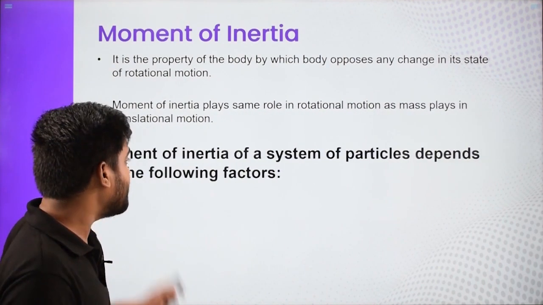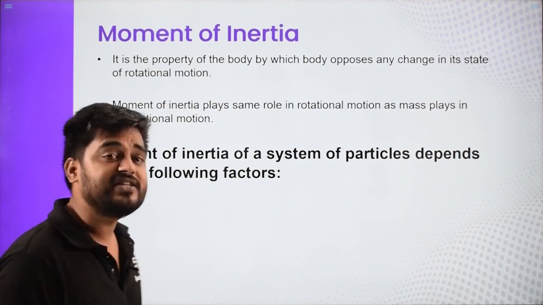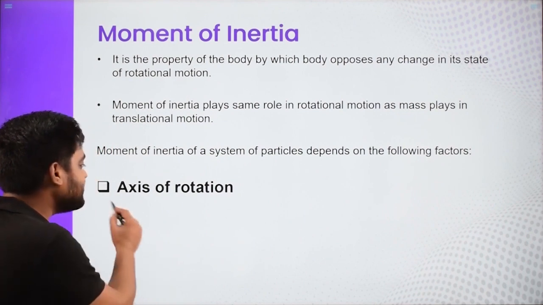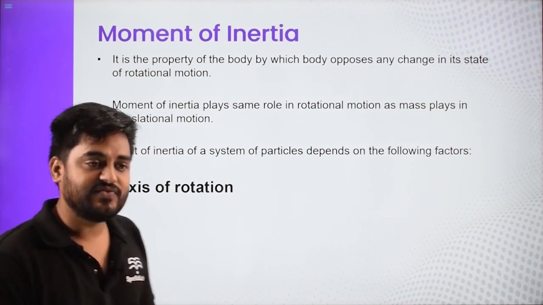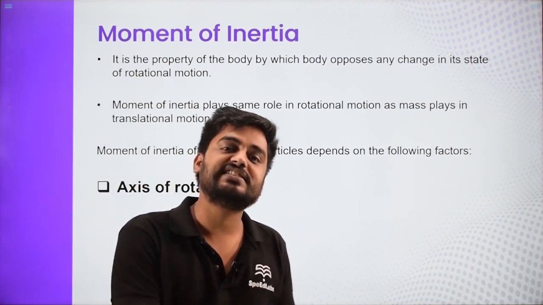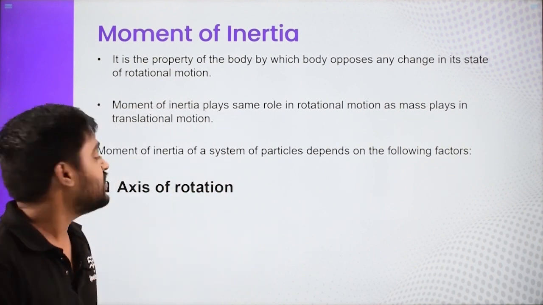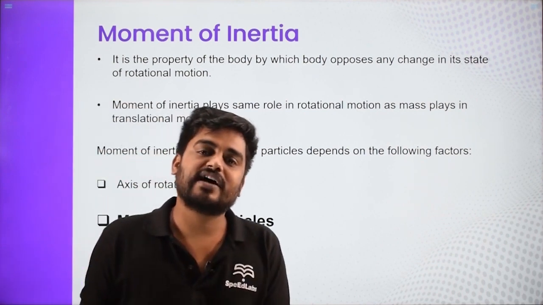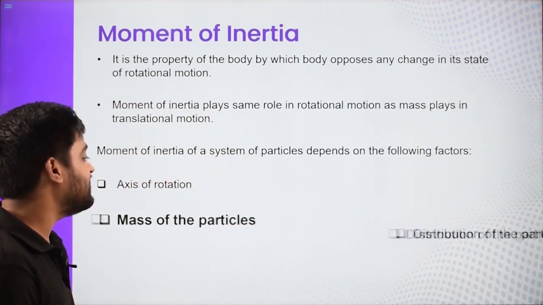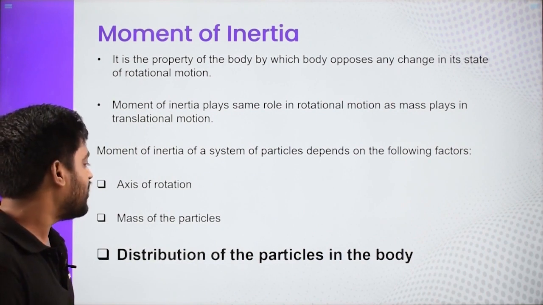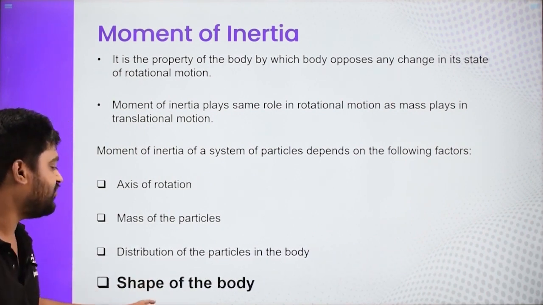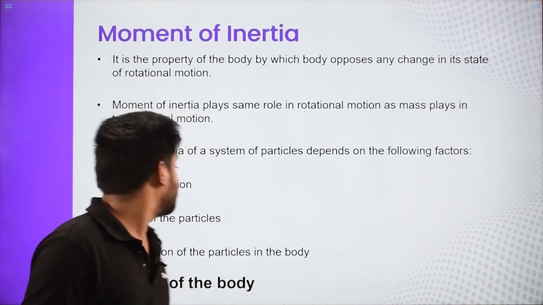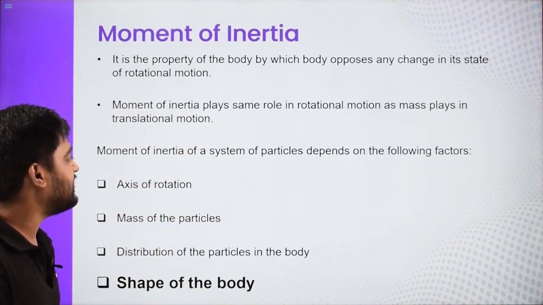Now, moment of inertia of a system of particles depends on the following factors. So what are the factors? First factor is the axis of rotation. It depends on which axis we are talking about. As soon as we change the axis, moment of inertia also changes. Next is the mass of the particles, like how much is the mass of the system. And next is the distribution of the mass, which also depends on the shape of the body and distribution of the mass about the axis. So moment of inertia depends on all these factors.